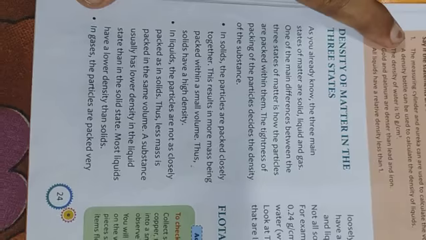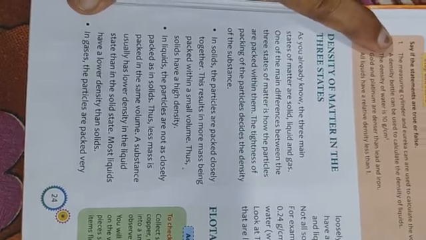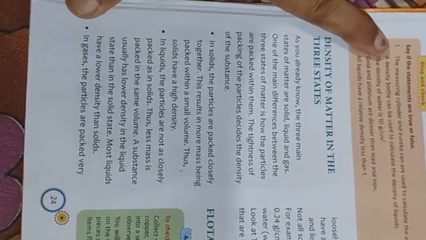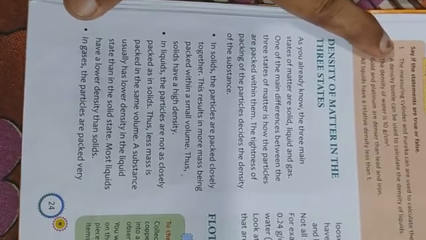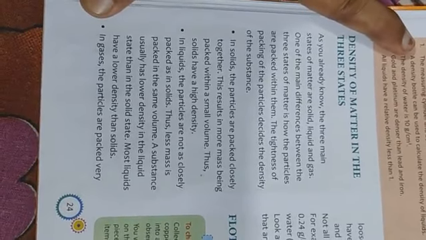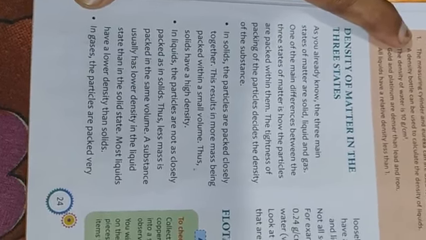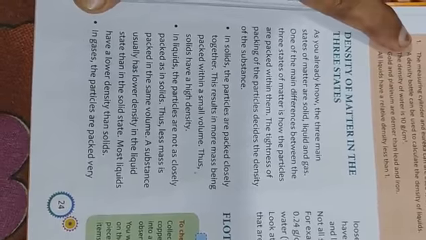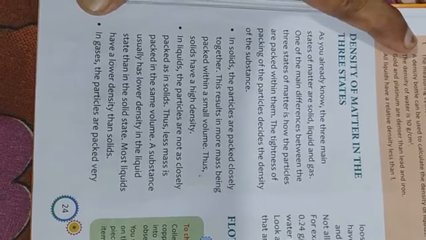So you know very well that in solids the molecules are very closely packed. So this results in more mass being packed within a small volume. Therefore we can say that solids have high density. In the case of liquids, the molecules are not so closely packed as in solids. So less mass is packed in the same volume. Therefore we can say that liquids have lower density as compared to solids.